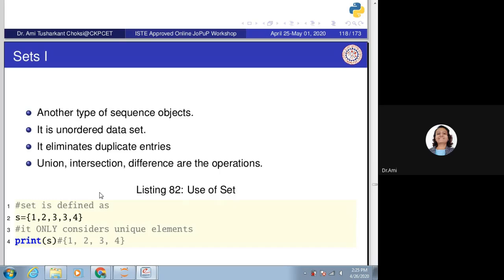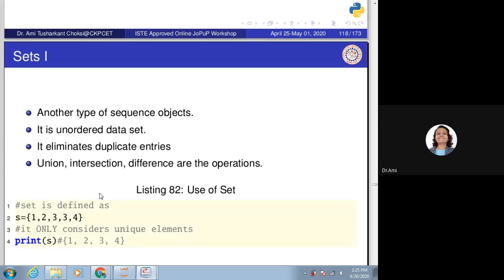Remember this: if some list or something is given to you and you want to remove duplicate entries from it, you just have to convert that list or anything to a set, so it will eliminate the duplicate entries, because set only considers unique elements.